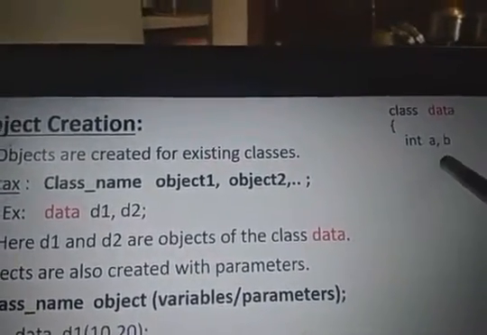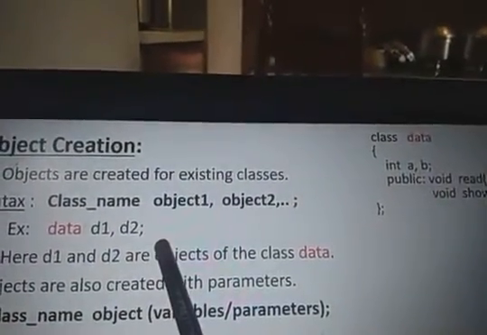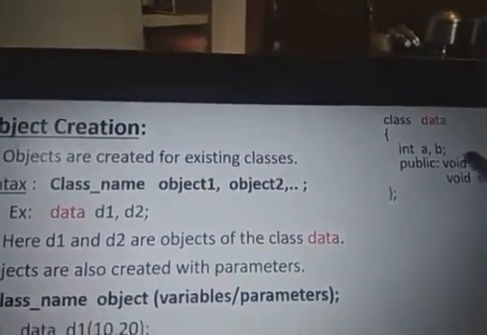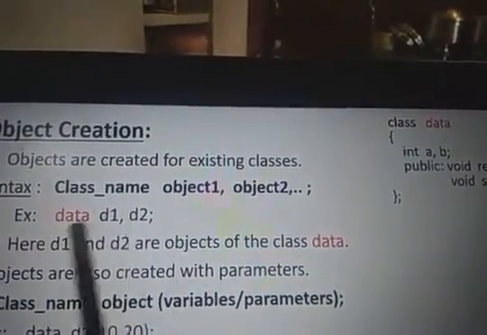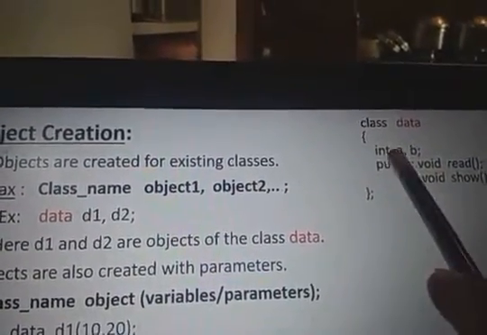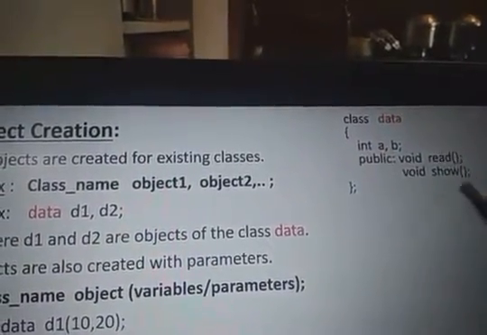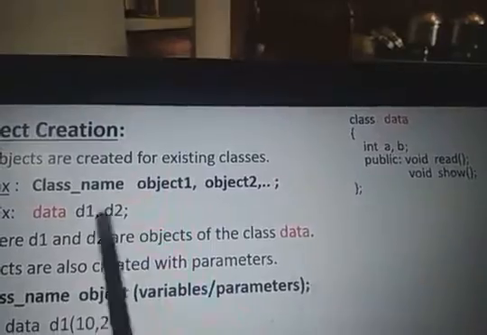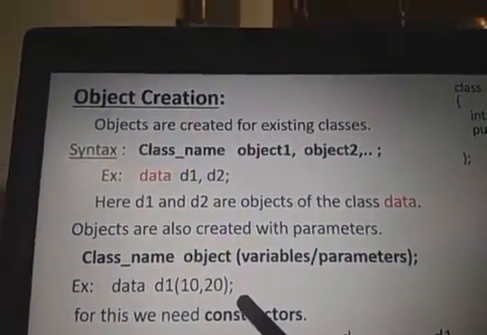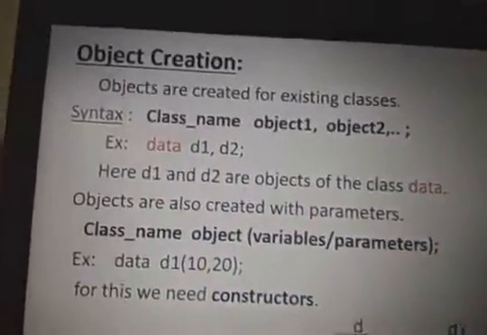Class data. So for this data I am creating data d1 comma d2. Whenever this object is created, d1, d2 are objects of data. Then d1 will have the properties of A comma B, read, show, and d2 also has the properties of A comma B and read, show. All these properties are allocated to d1 and d2. Another way to create them is with the help of passing the values also. But for this we have the constructor. The next topic we will discuss is the constructor.